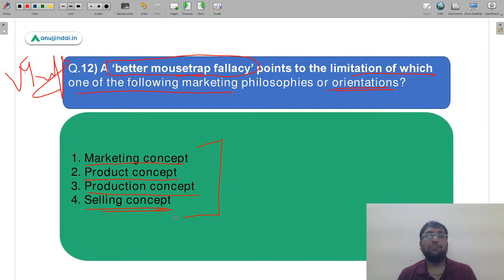तो एक बार माउस ट्रैप फैलेसी समझ लेते हैं. बेटर माउस ट्रैप फैलेसी क्या होती है कि जिस तरीके से एक बार आप माउस को ट्रैप करने के लिए you put your whatever trapping machine you're using, whatever element you're using to trap them, you forget everything. आप उसे छोड़ देते हैं कि ठीक है अब तो चूहा अपने आप फंस जाएगा. Similarly, if the firms have developed a product, I'm just telling you so that you are able to remember it, अगर आपको ये concept नहीं पता है.